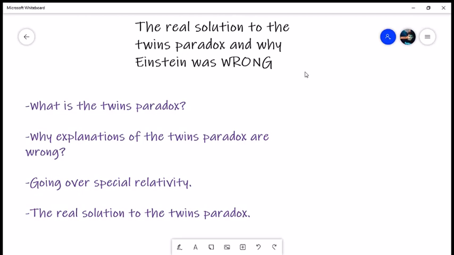Today I want to explain the real solution to the twins paradox and why Einstein was wrong. Now I am aware that there are already many explanations and solutions to the twins paradox, but a lot of these explanations leave you even more confused after watching or hearing them than before. And that's because a lot of these explanations are actually wrong. They complicate the situation even more, but run into the same paradox again.